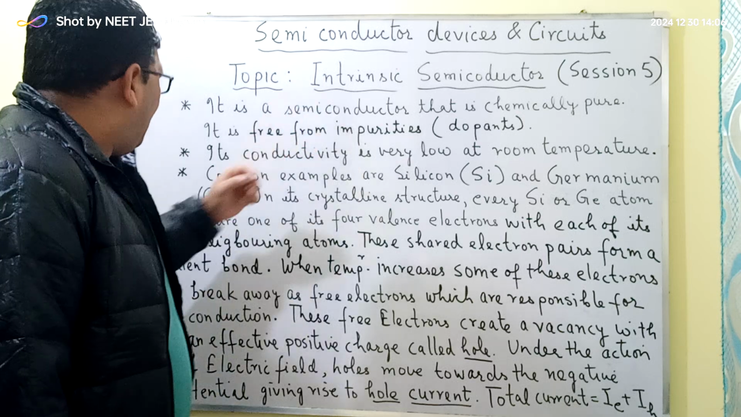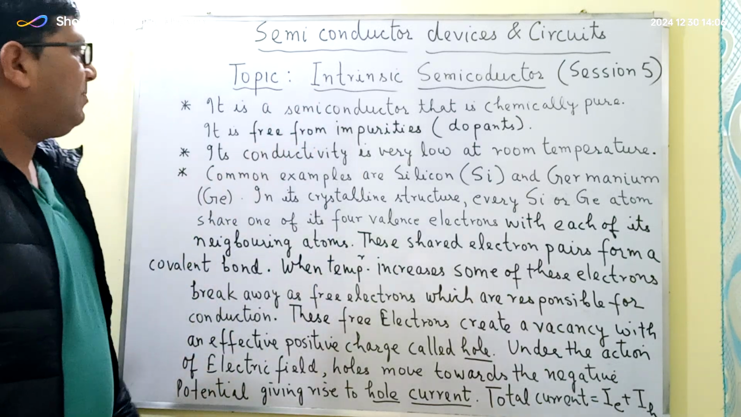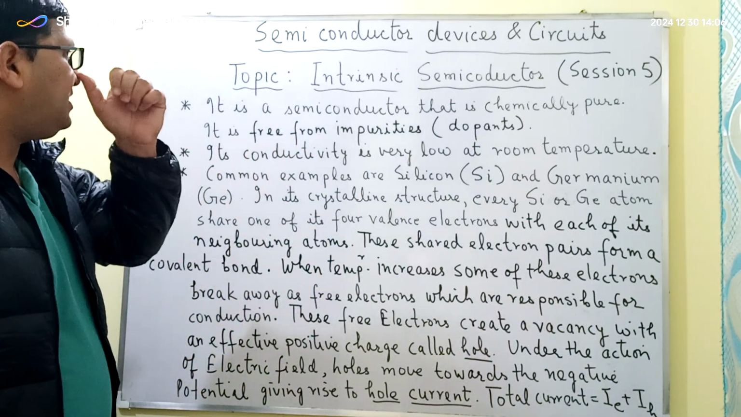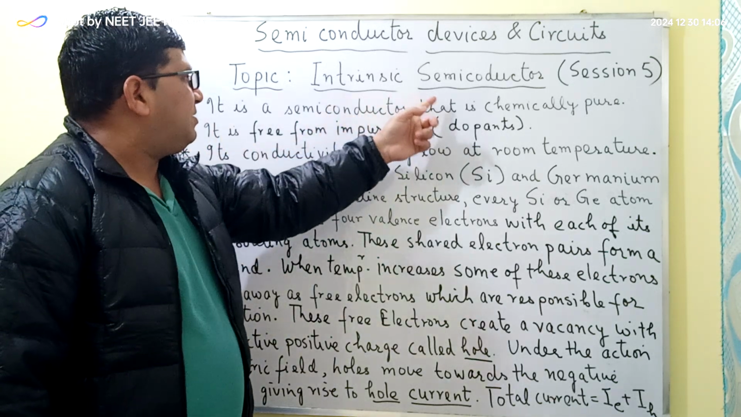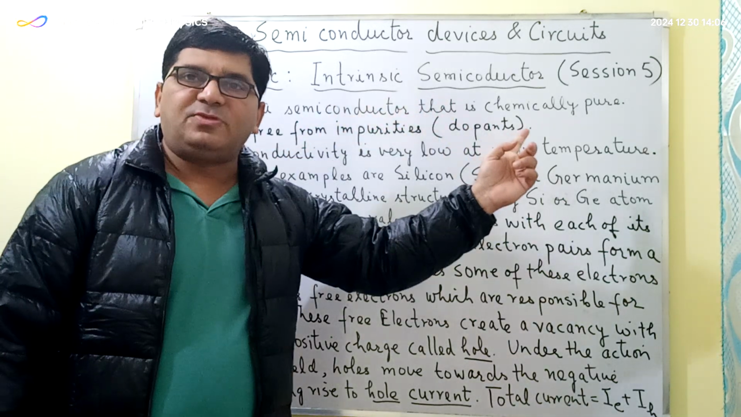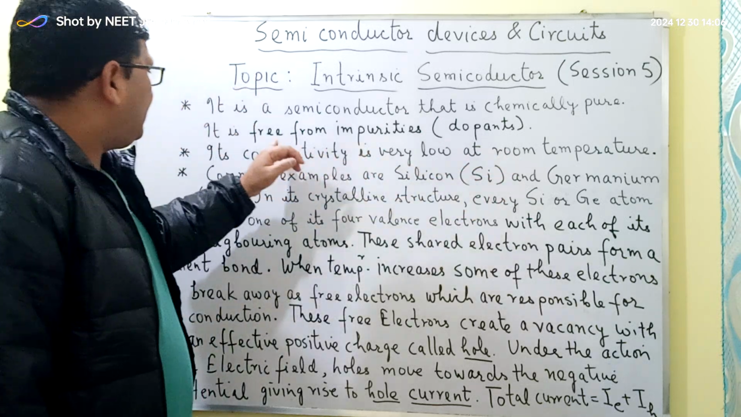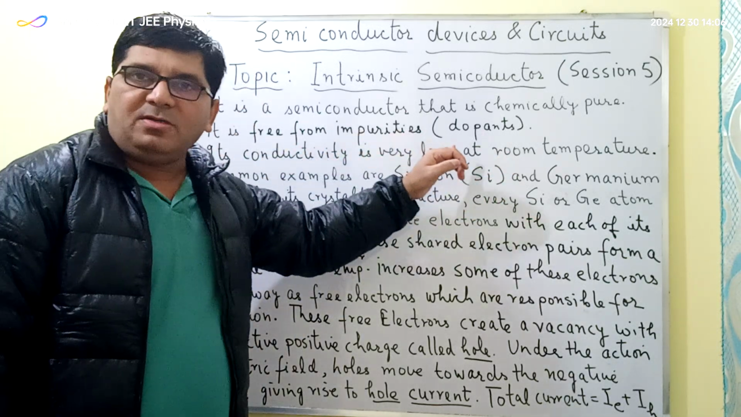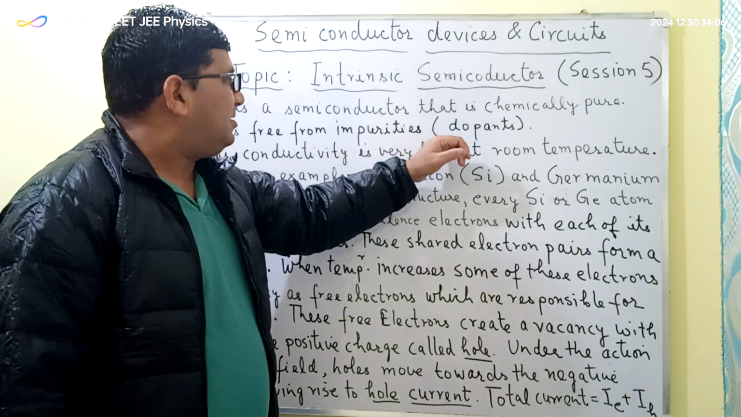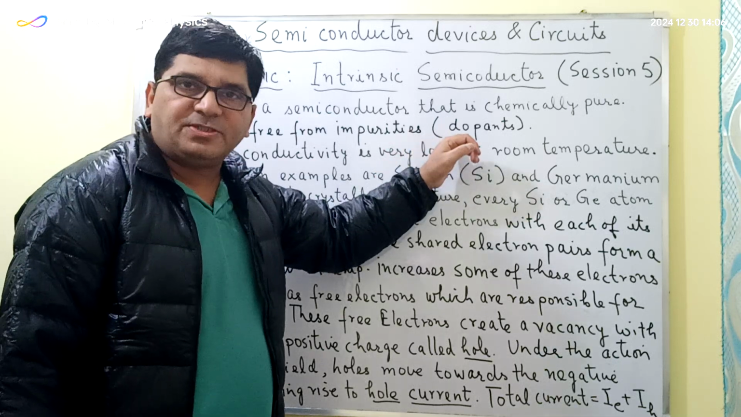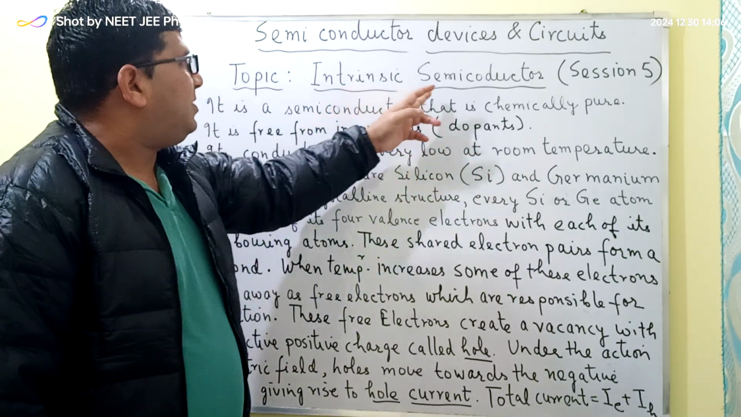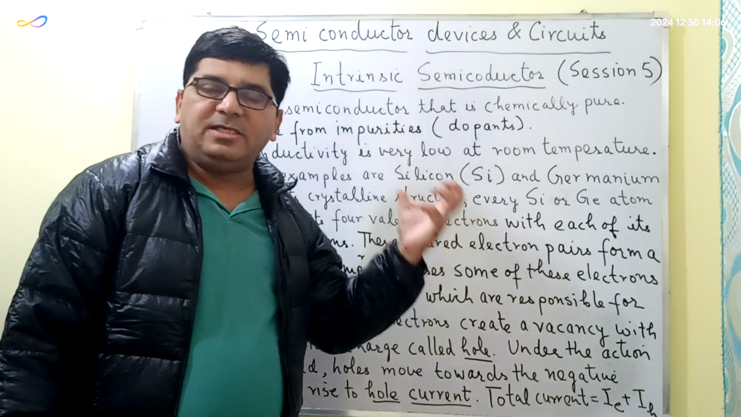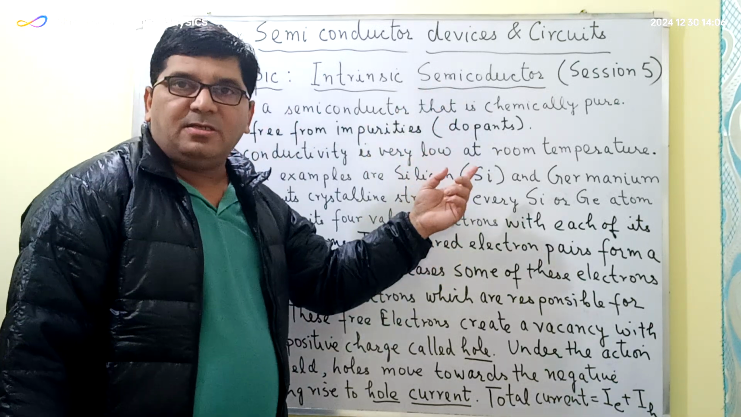Based on this topic, I have written here 3 important points which will help us to understand this topic in brief. The first point is that intrinsic semiconductors are those conductors which are chemically pure, that is, free from impurities or dopants. Another name for impurities is dopants. Dopants are added to intrinsic semiconductors in order to increase their conductivity.